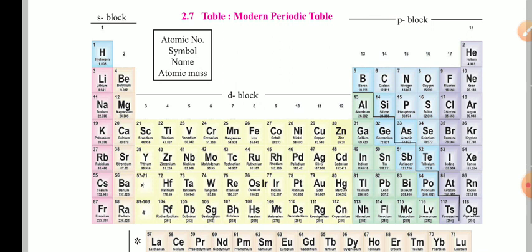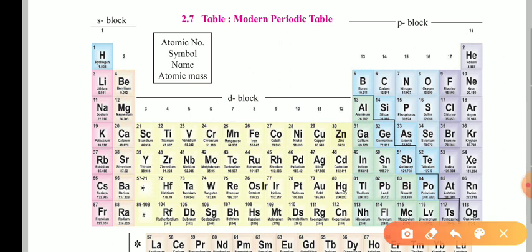If you have a notebook and a pen with you, you can note it down. The first one, period number one, is known as the shortest period. Why is it known as the shortest period? Because here only two elements are there, hydrogen and helium.